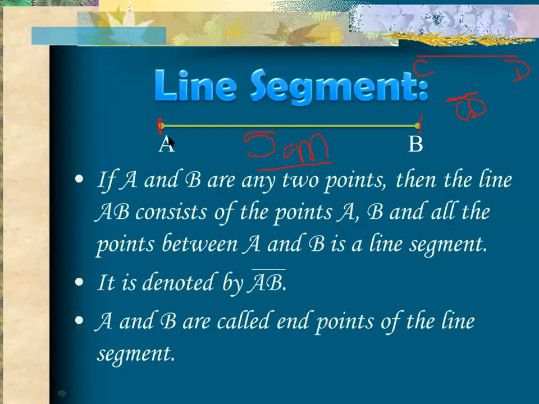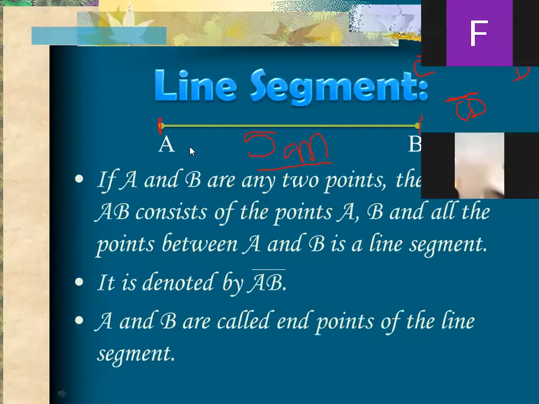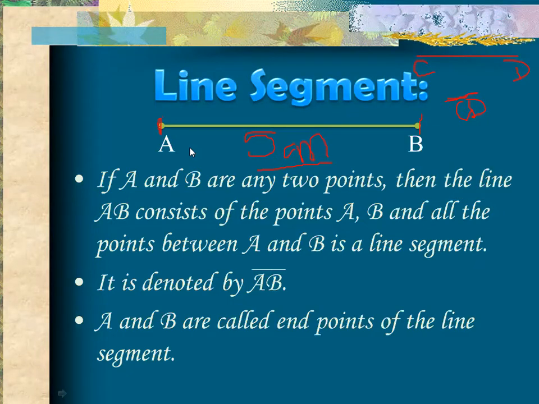You can measure the line segment because it starts from one point and ends at another. That's why it is a line segment. This is not a line.